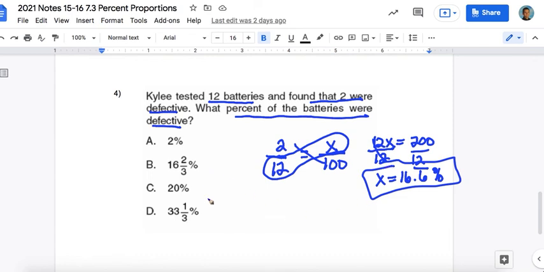Okay, and when I look at my answers, I do not see that. But I do see 16 2/3%. So the way I would know that this is the correct answer would be to do 2 divided by 3 in my calculator. It would be 0.6 repeating. And so this would be 16.6 repeating percent. So that's how I could know. I also know because it starts with a 16. But I could have given you choices, another choice that also started with 16. So you would have to convert the fractions to a decimal to know which one matches.